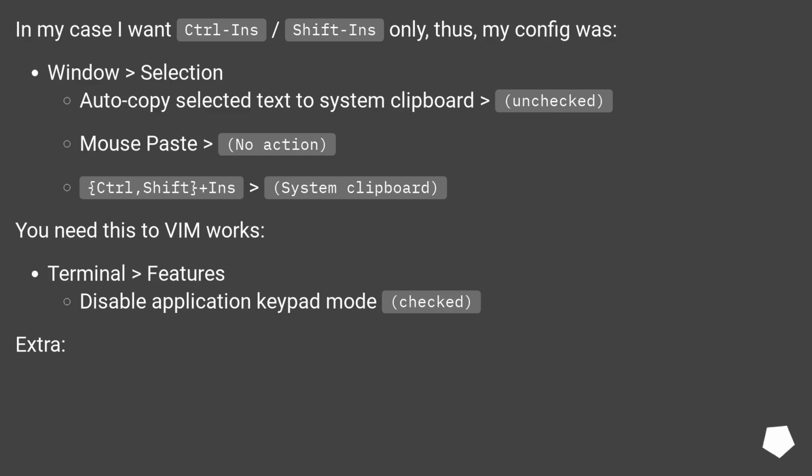You need this to make Vim work. Terminal > Features, Disable application keypad mode, checked.